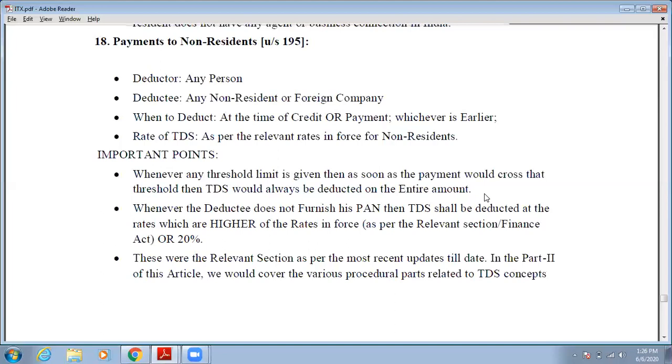Okay. Then what is the second point? Whenever the deductee does not furnish his PAN, TDS shall be deducted at the rate which is higher of the rate in force as per the relevant section or 20%. So if any non-resident does not make their PAN card available to you, does not give their PAN number, then in that case at what rate will TDS be deducted?